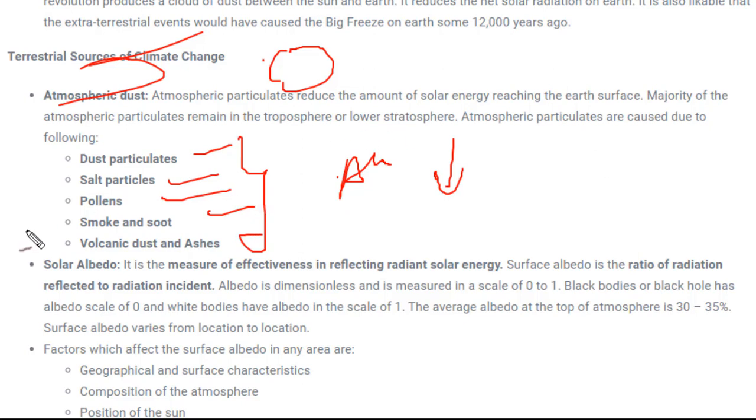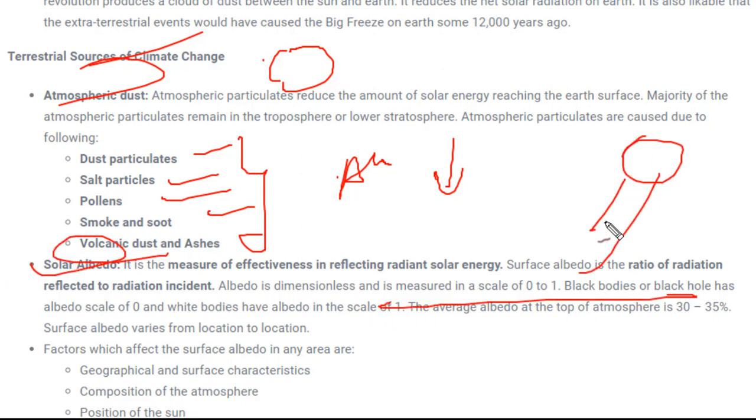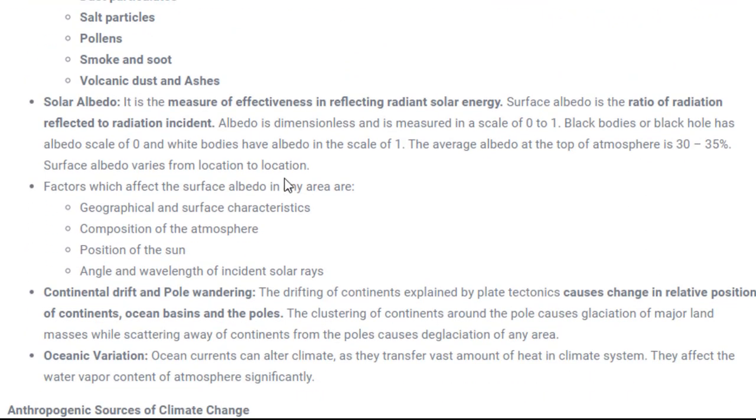Next is solar albedo. So what is solar albedo? Solar albedo is the ratio between the sunlight striking the Earth's surface and the sunlight reflected back from the Earth's surface. So the ratio between the incident and the reflected solar radiation is called solar albedo. Okay. And there are certain factors which are responsible for solar albedo, like geographical and surface characteristics, composition of the atmosphere, position of the sun, and the angle and wavelength of the incident solar radiation.